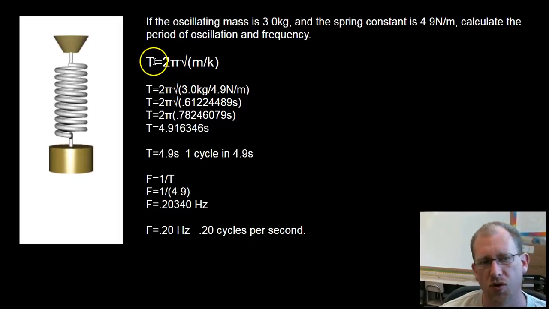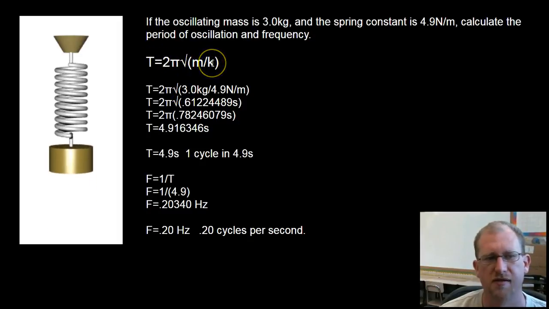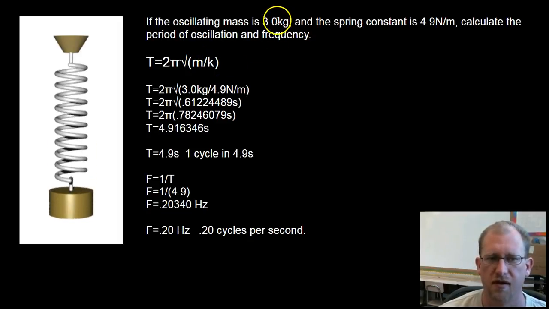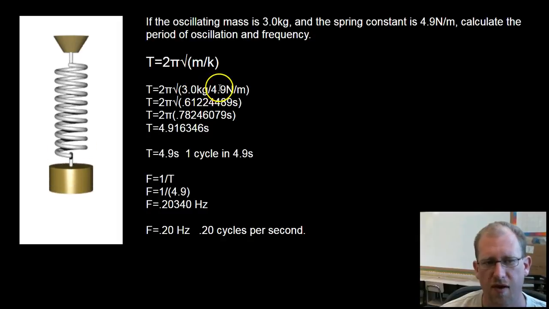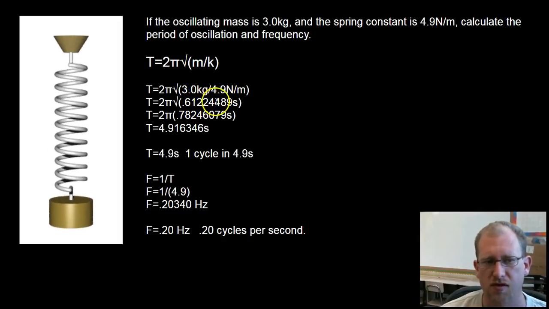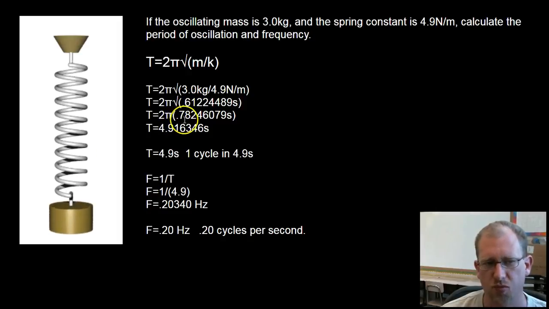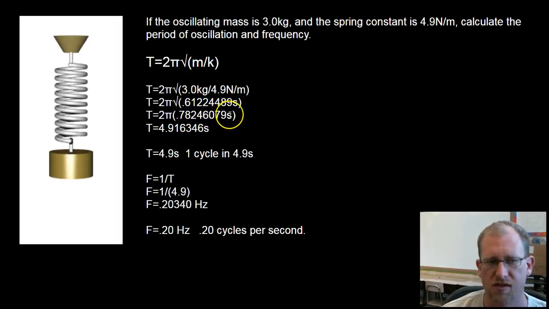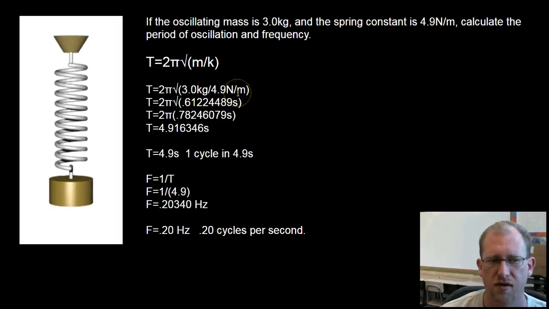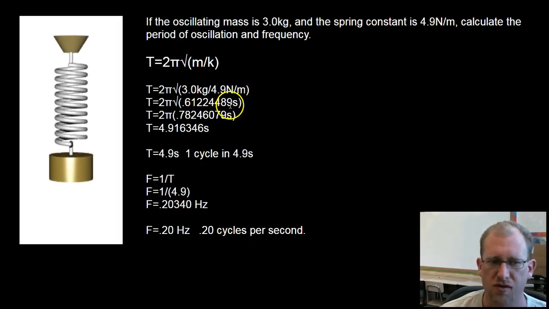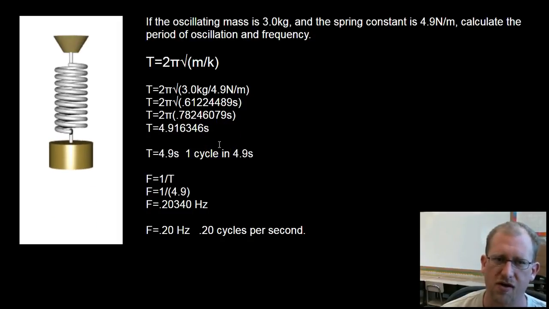So here I have time equals twice pi times the square root of the mass divided by the spring constant. Mass, spring constant. Plug them in. 3 divided by 4.9 is 0.6122, and so on. The square root of that is 0.78246079. And notice this is newton meters. When you square root newton meters, you get seconds, which is interesting, and you can look at the book for the derivation of that.